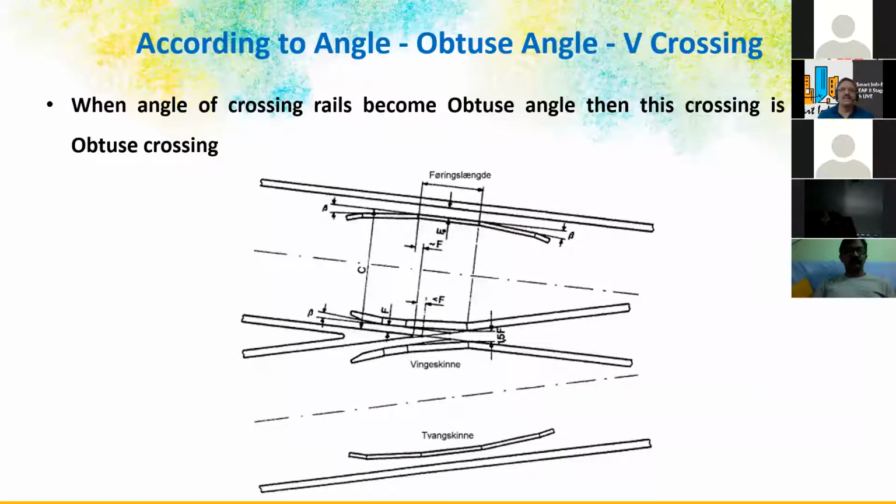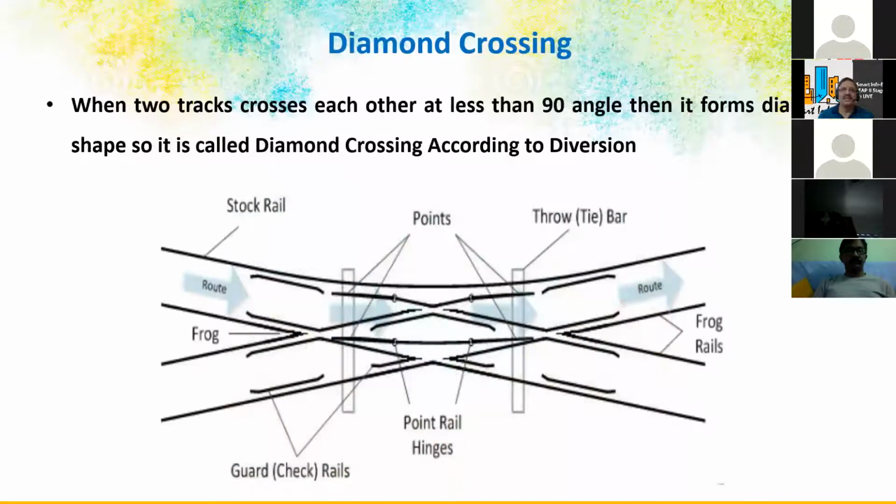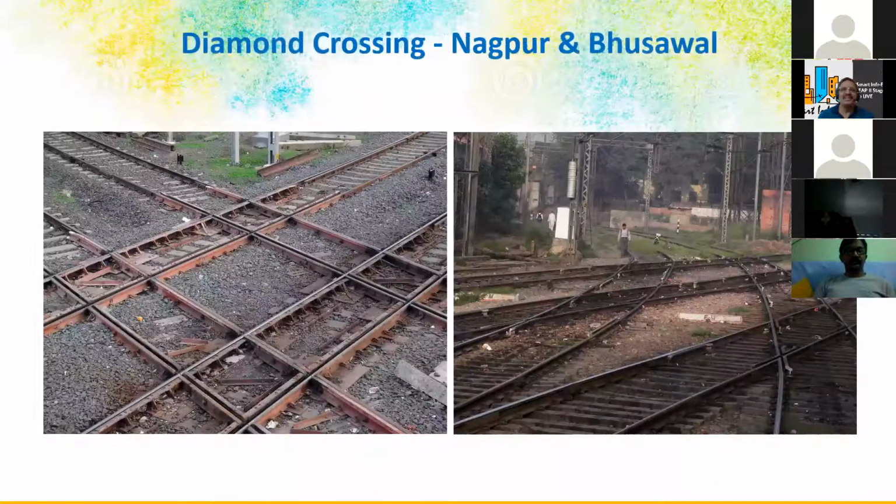So these are all the level crossings, V crossing, and this is the square crossing, and this is the diamond crossing, and this is Nagpur. Because Nagpur is the center of our country. We have the northeast, north to south, and east to west lines crossing in Nagpur. And we have these railway lines connecting Calcutta, Chennai, Mumbai, and Mumbai, Delhi, Delhi, Calcutta. This is called the Golden Quadrilateral.